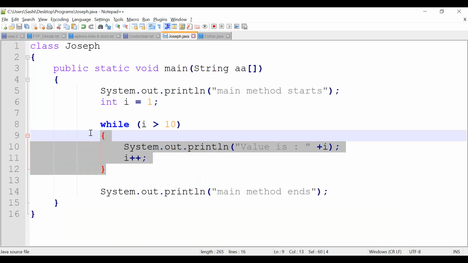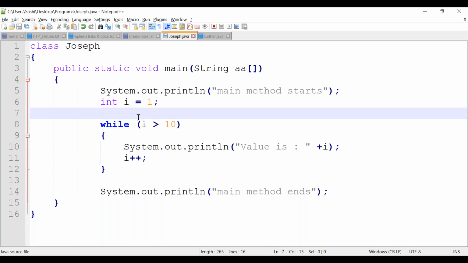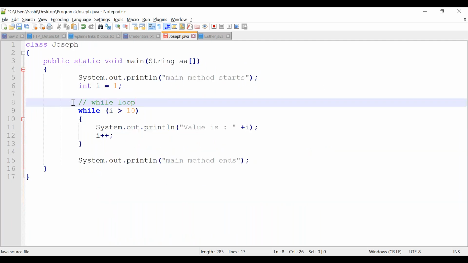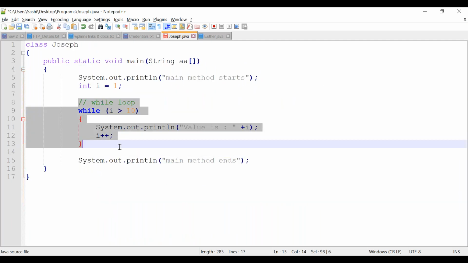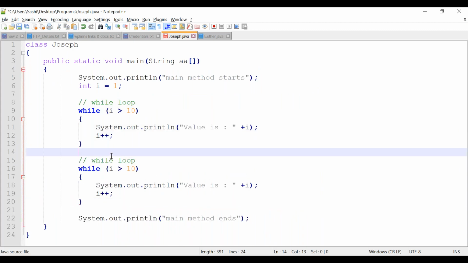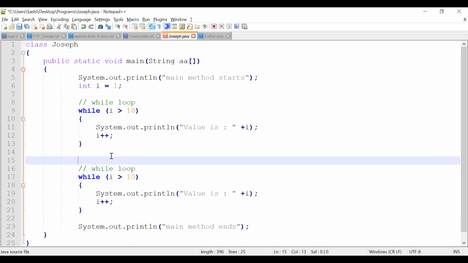But in do while loop, what is the difference? Listen, this is while loop, right? What about do while loop? Let me copy this. Let me print some statement here.